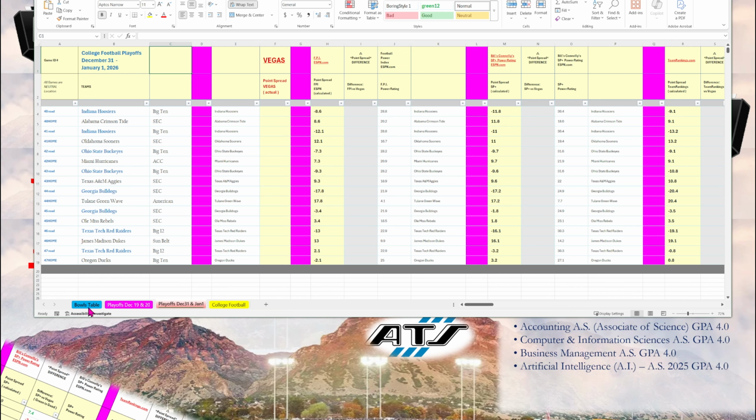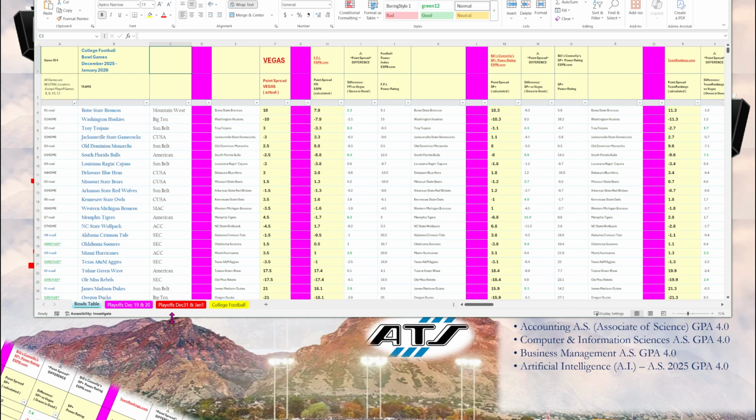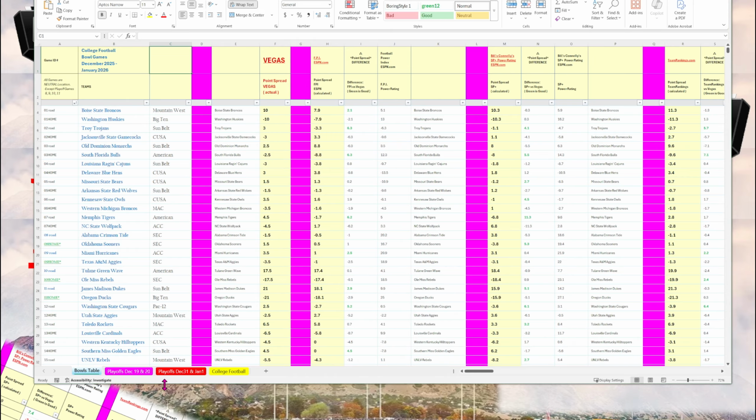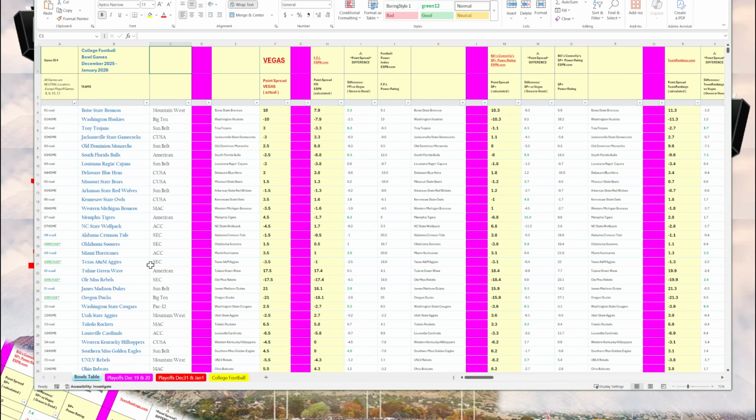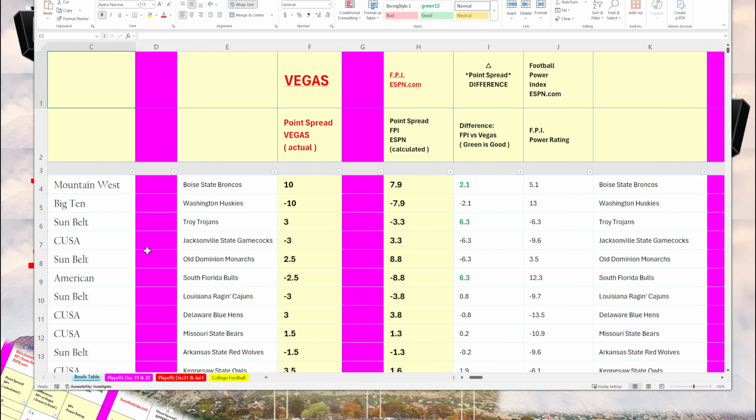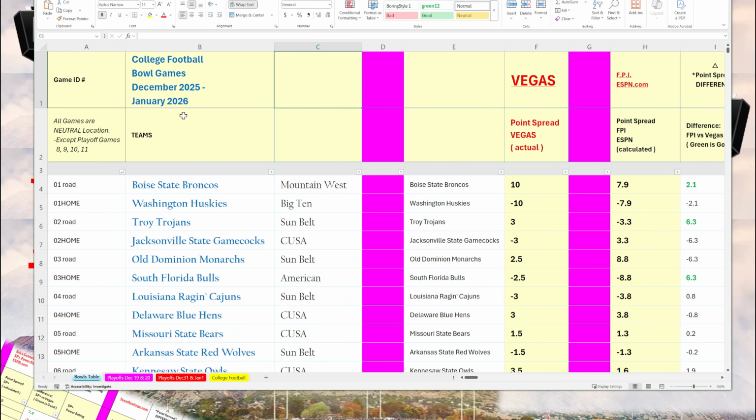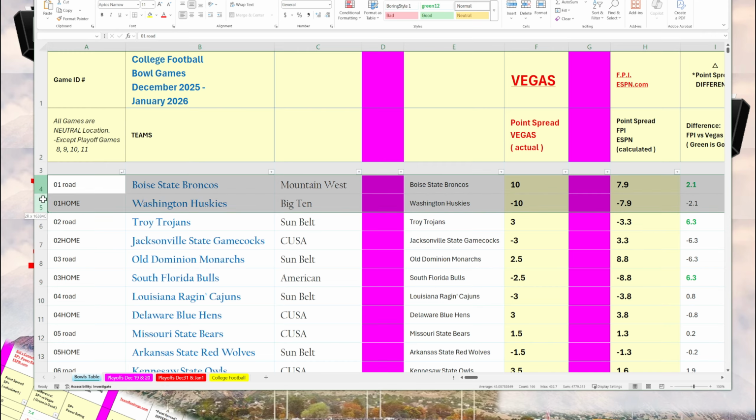First, let's look at the blue table, which has all the bowl games. Zooming in, the first column has the games numbered. So the first game on this list is Boise State and Washington Huskies.